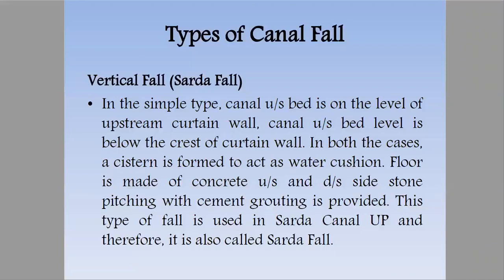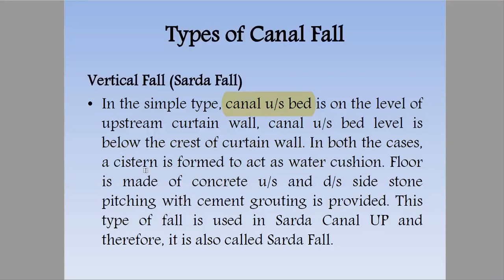This made it obligatory to provide a number of falls with small drops. In the Sarda type fall, discharge intensity varies from 1.6 to 3.5 cumecs per meter. In the Sarda type, when the canal upstream bed is at the level of the upstream curtain wall, or the canal upstream bed is a level below the crest of the curtain wall, in both cases a cistern is formed.